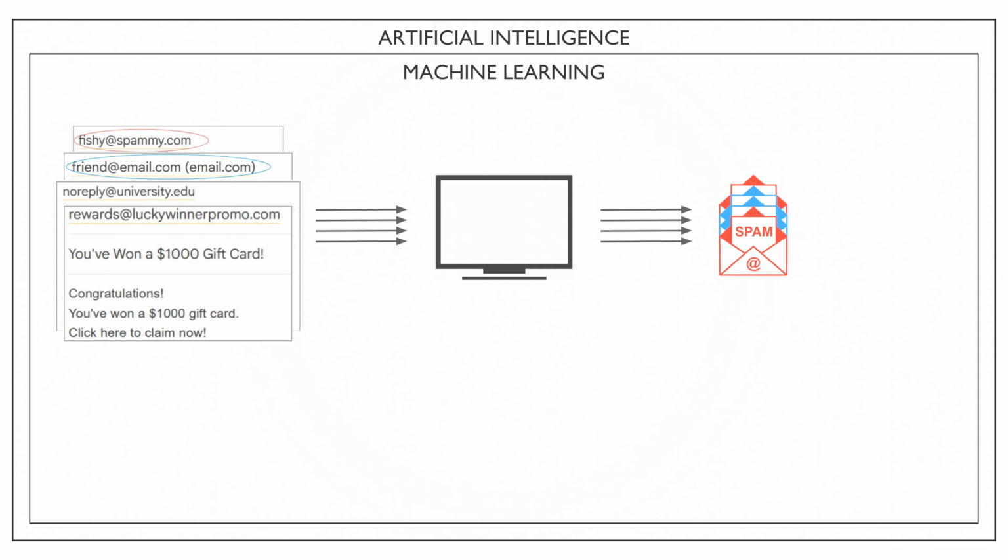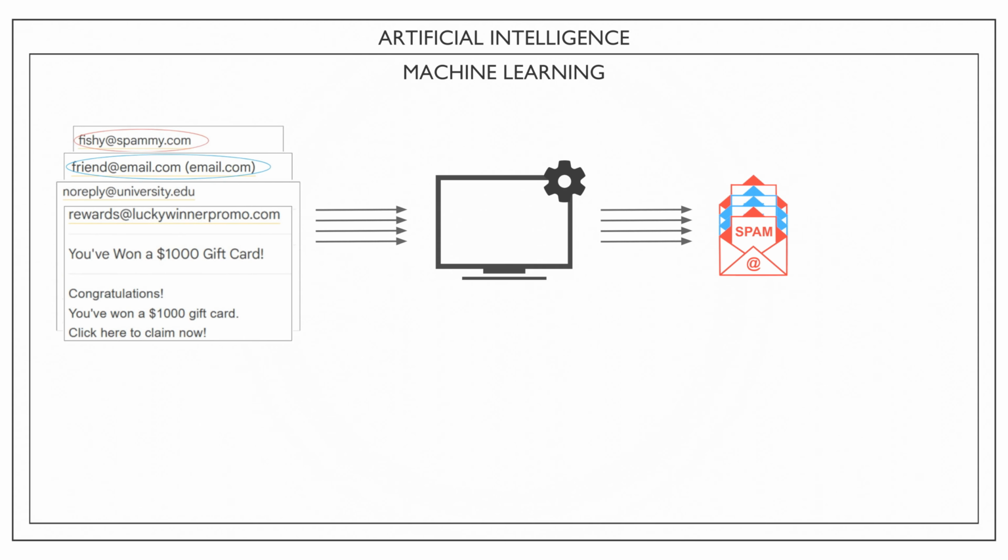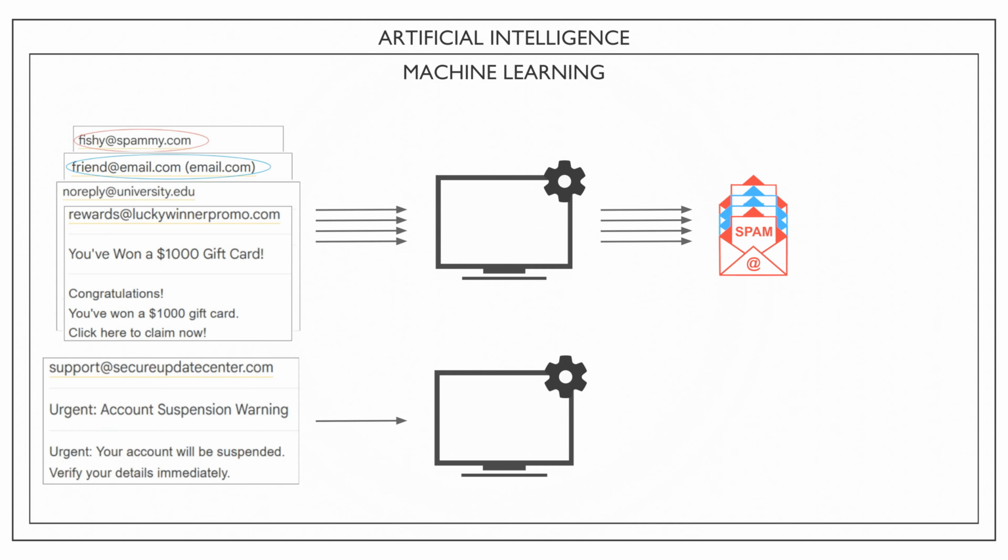If we feed it enough good quality data, it will learn the patterns. In machine learning, the system that learns the patterns is based on mathematical equations. It is called a model. The data here is called training data, and the process of teaching the model with training data is called model training. Once the model is trained, we start using it. For every new email that comes in, the model classifies it as spam or not spam. This step is called prediction.